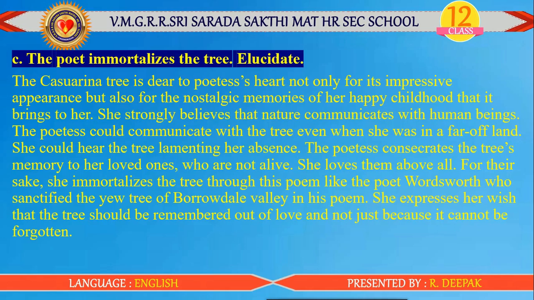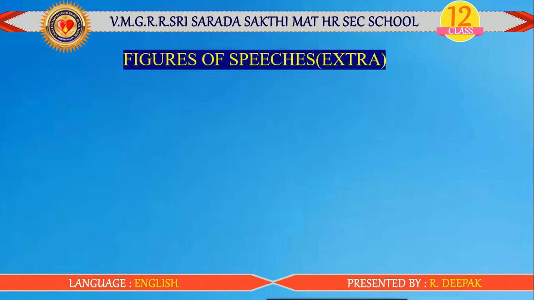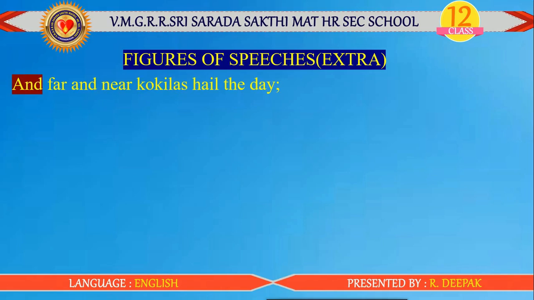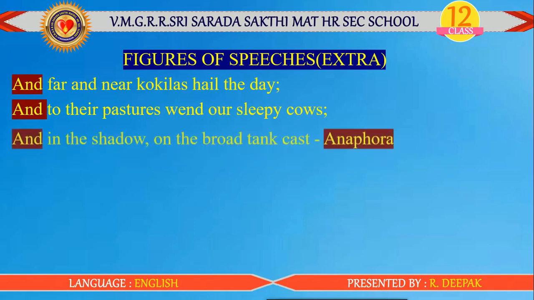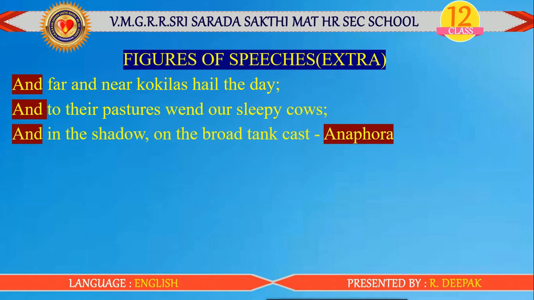And the next one. So, figures of speech, extra figures of speech which are not mentioned in the book. See the poetic line: and far and near Kokilas hail the day, and to their pastures wend our sleepy cows, and in the shadow on the broad tank cast. Look at all the three lines starting. All of them have the same starting. So this technique is known as anaphora. If a word is repeated at the beginning of every sentence, it is known as anaphora.